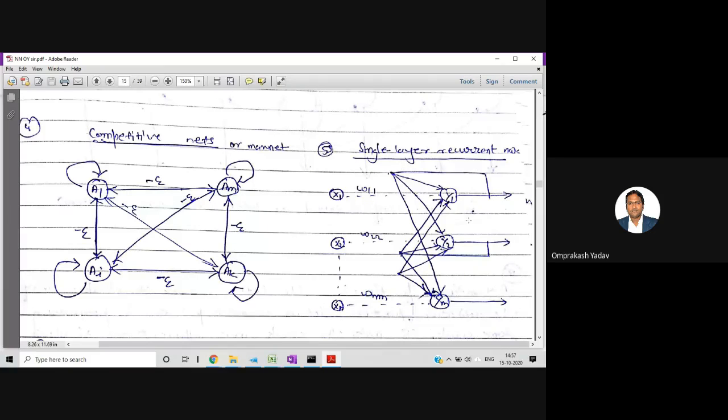So this is a single layer recurrent network, because we are giving the input, we are taking the output, and again we are feeding it back to the same network. Then the same network will process that output again, give the output, and again that will be fed to the network. So this is a recurrent type of network.